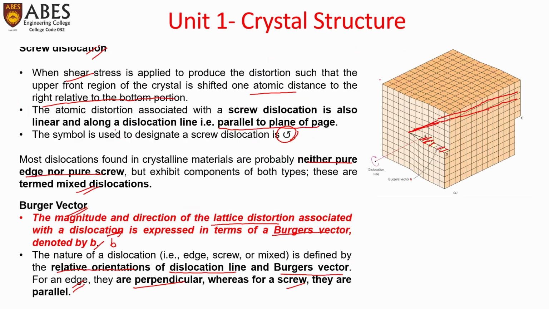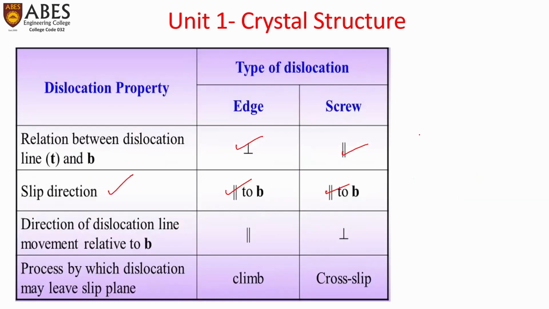Similarly for screw dislocation also, the Burgers vector is like this and slip is in this direction only. We are applying the force in this direction only, so they are parallel to each other in this case also. If we tabulate, the slip direction is parallel to B in edge dislocation and parallel to B in screw dislocation also.